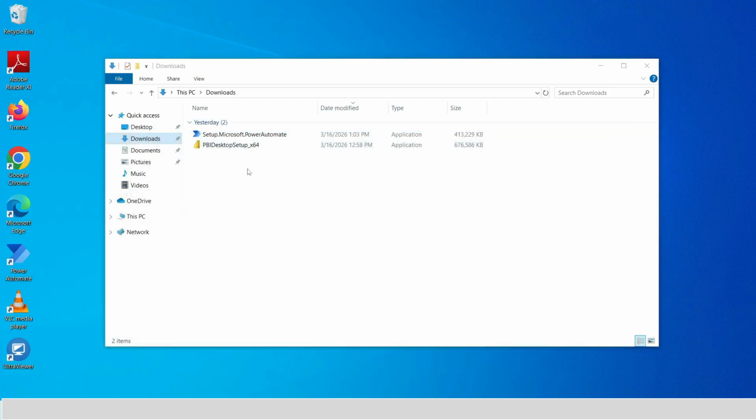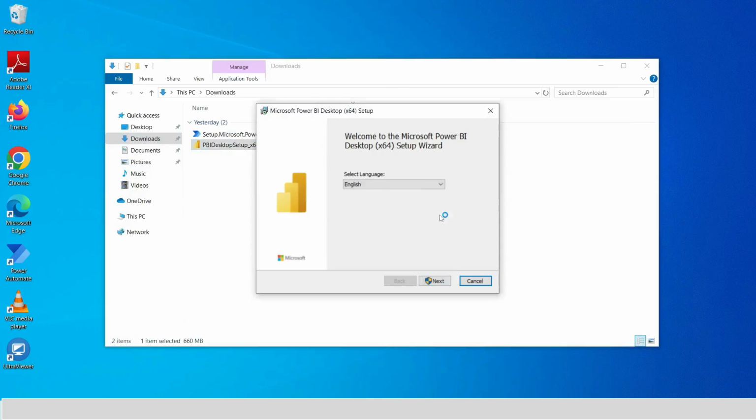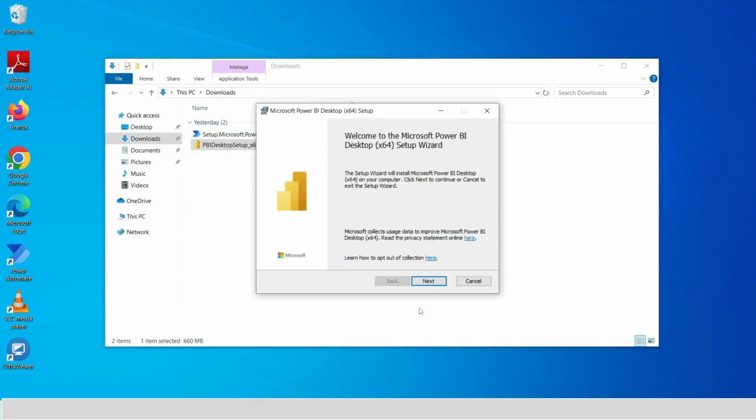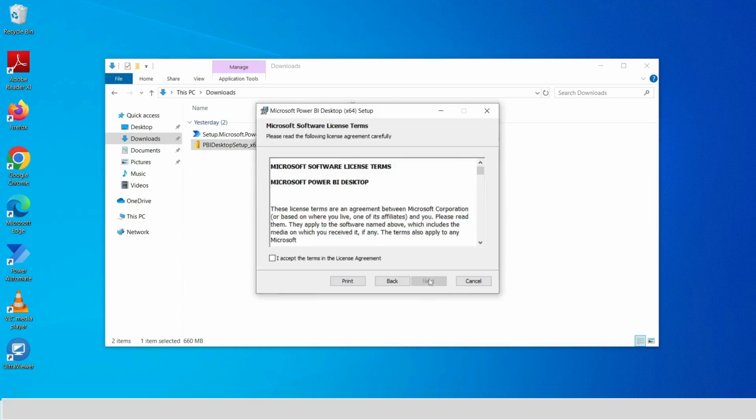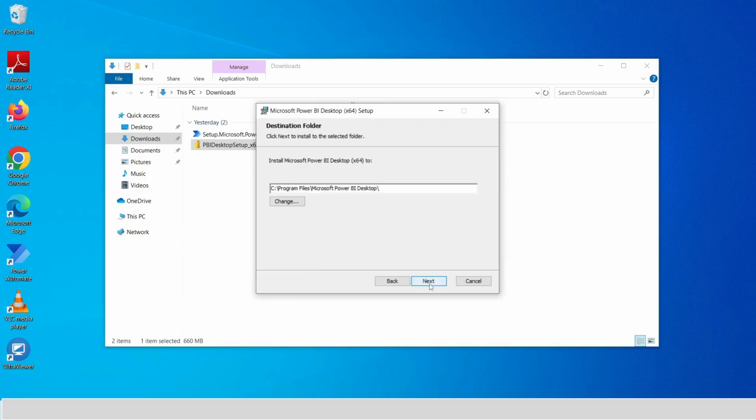Click the setup file to install the Power BI Desktop versions. Click next to install. Click next to install. Accept the license and click next. I'm going to keep the default installation path.